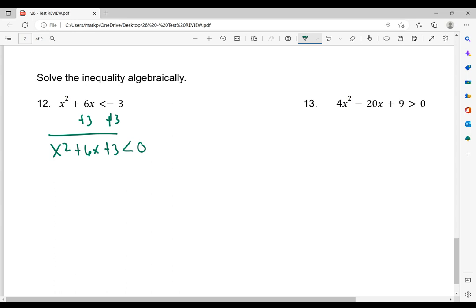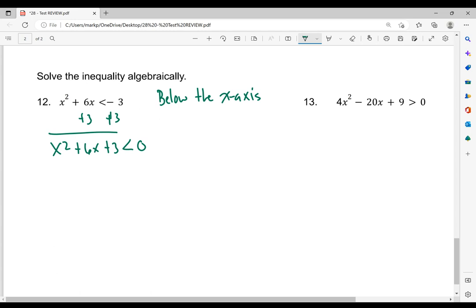So just a couple of things. You can see that that is a less than and no equal to. So where is the graph below the x-axis? That's what it's asking us to find. All right, next thing. I'm going to try the x method just to see if it works. We have 6 on the top. A is 1, C is 3. Dividing by ax, which is 1x. But there are no two numbers that add to 6 and multiply by 3. So that's impossible. Okay, so what we're going to do now is we're going to do the quadratic formula.